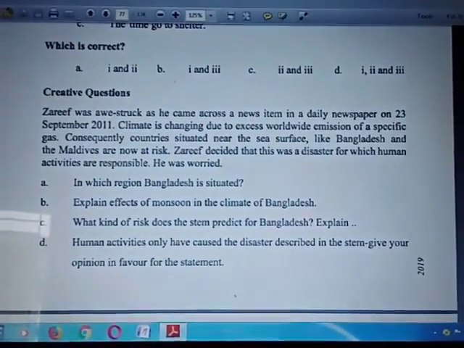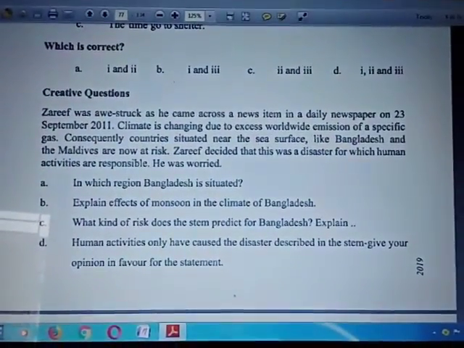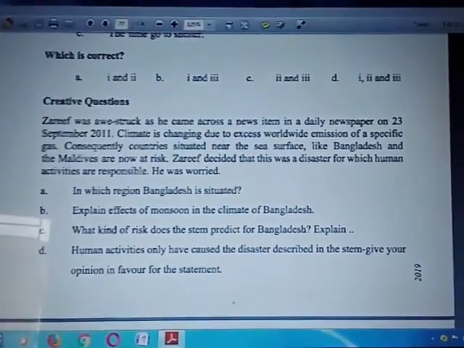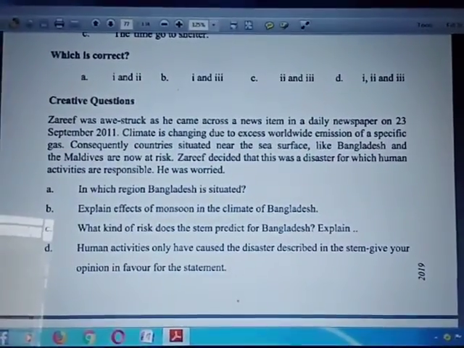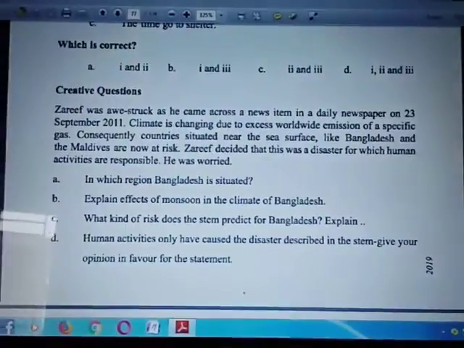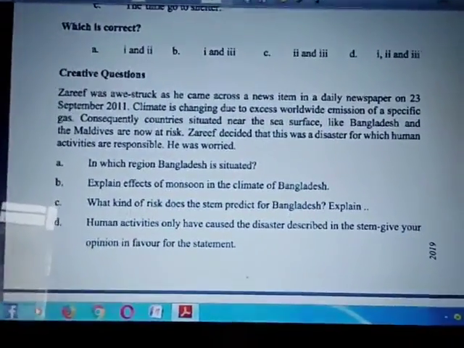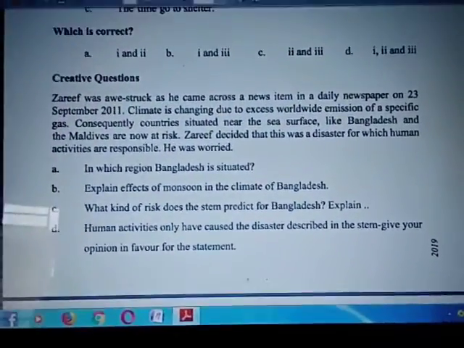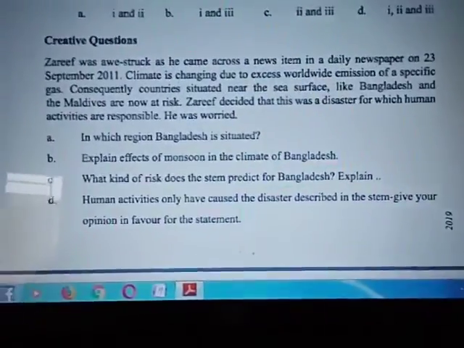So from the aforesaid discussion, we can say that human activities are more responsible for climate change and degradation of the environment. Now, I will discuss